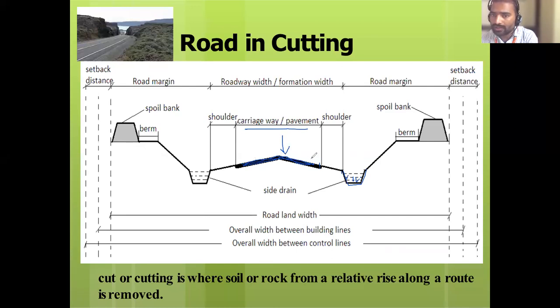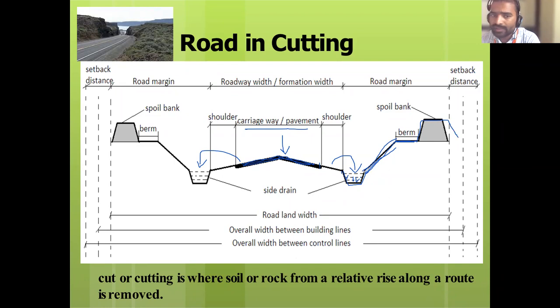This water is collected at the side drains and taken outside. From this drain there is a side slope. From the side slope there is a berm. From this berm there will be one spoil bank.